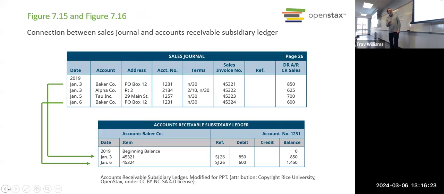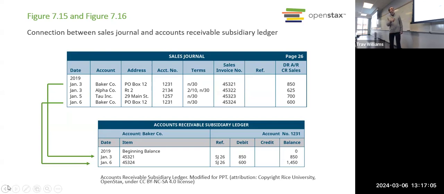We saw how everything from the sales journal gets recorded over to accounts in the ledger. We know that the sales journal is for sales made on account, so there's always going to be a debit to accounts receivable and a credit to sales. When we transfer that journal entry to accounts receivable, we go to the accounts receivable subsidiary ledger, where we have a specific account for that customer. So we had two Baker sales and we record both of them in Baker's account.